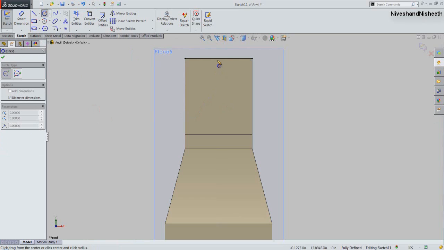We will draw a circle on here and its diameter will keep 1 inch.